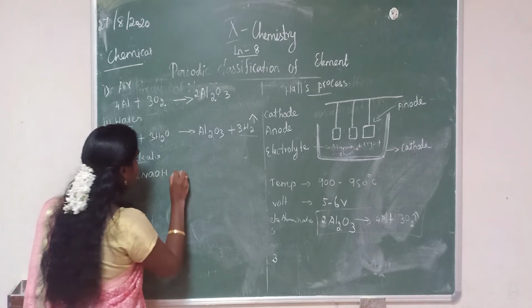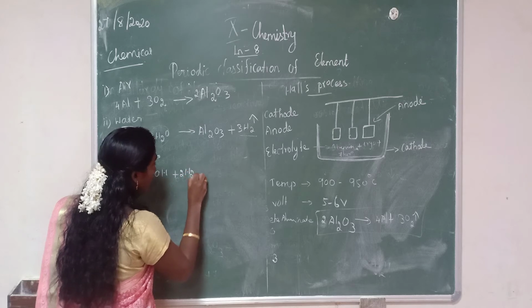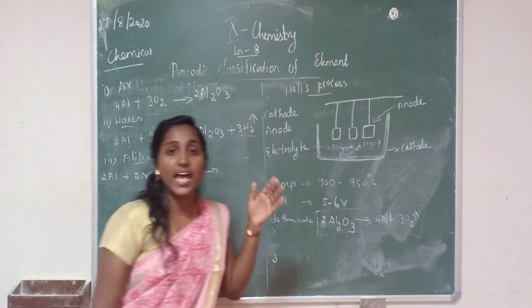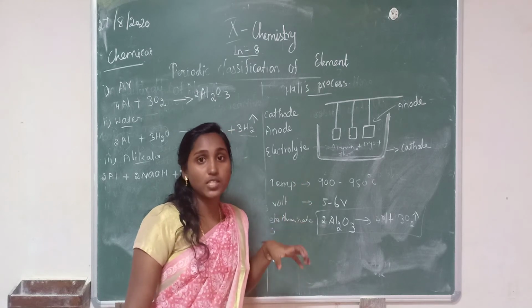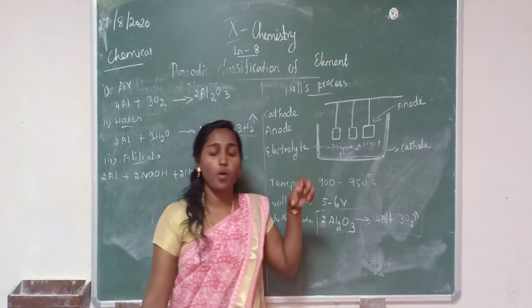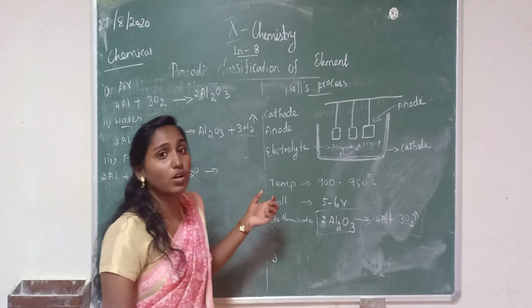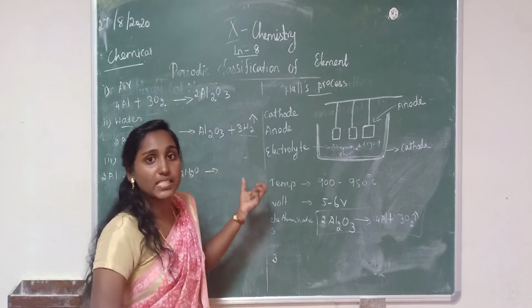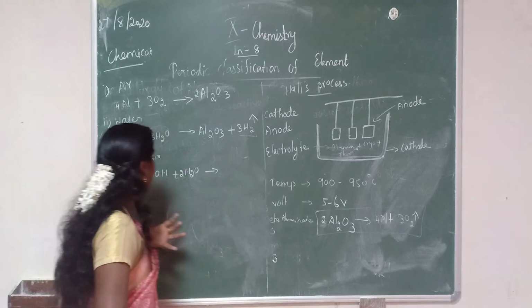When aluminium reacts with caustic soda and water, we already studied in the Baeyer process that when bauxite ore reacts with caustic soda, it gives sodium meta-aluminate. That same product we get here.